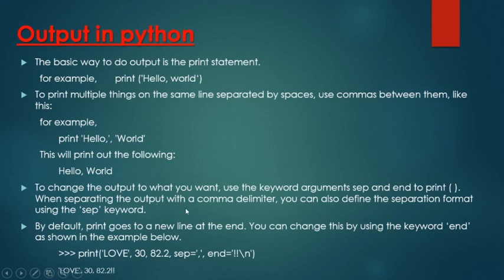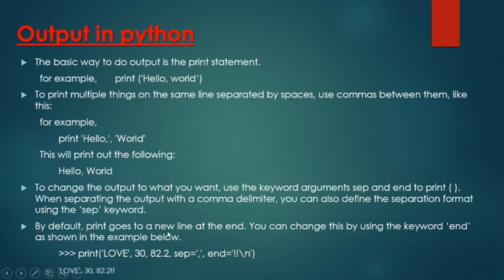When separating the output with a comma delimiter, you can also define the separation format using the sep keyword. By default it is a space. If you want to specify any delimiter, any separator value, then you can specify it using this sep keyword.